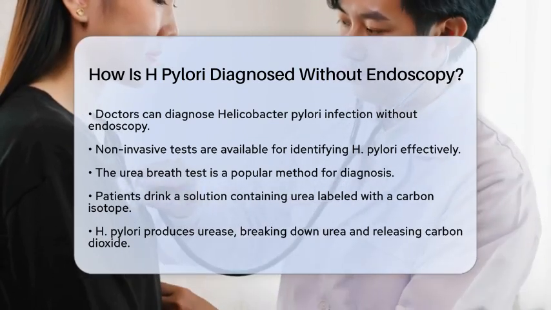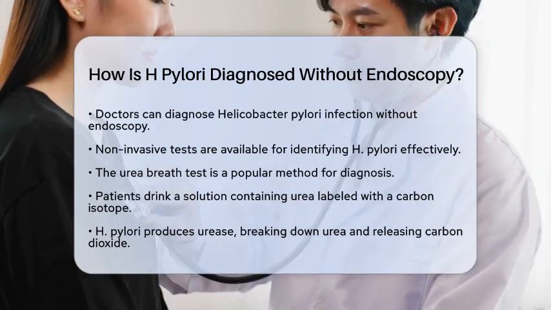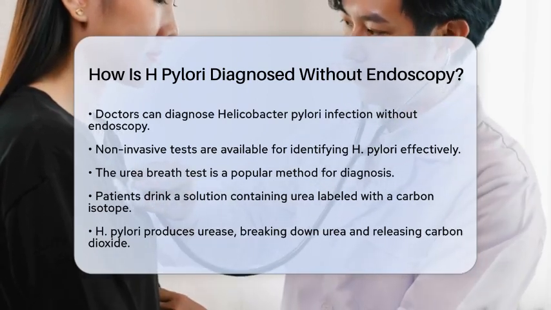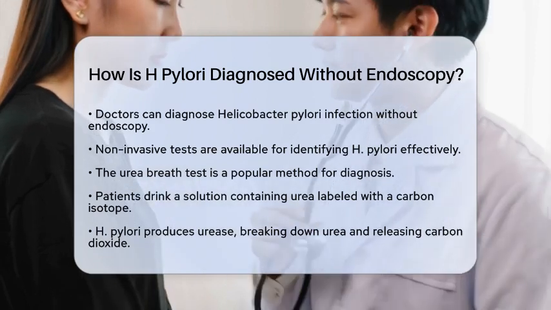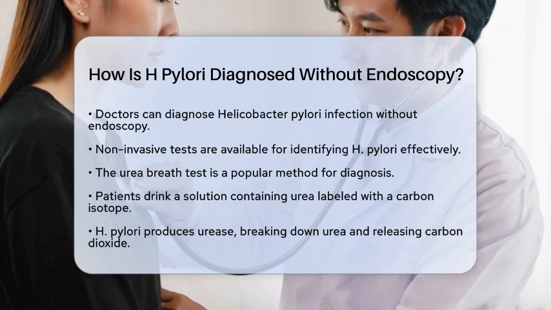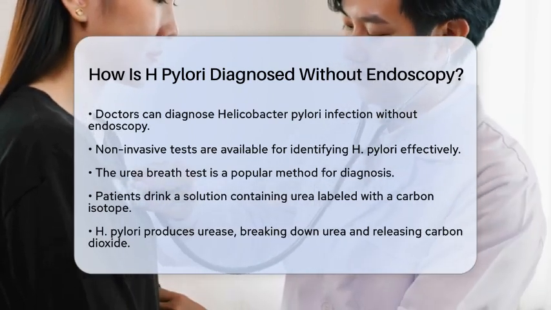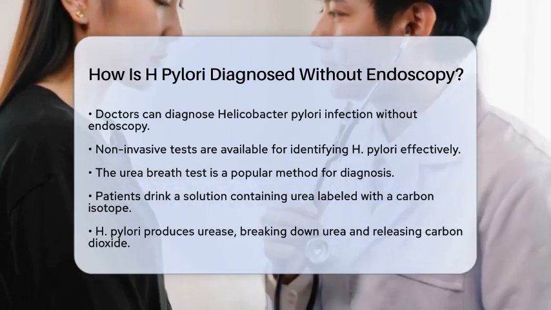One of the most popular methods is the urea breath test. In this test, a patient drinks a solution containing urea that is labeled with a carbon isotope. If H. pylori is present in the stomach, it produces an enzyme called urease that breaks down the urea. This process releases carbon dioxide, which can be detected in the patient's breath.